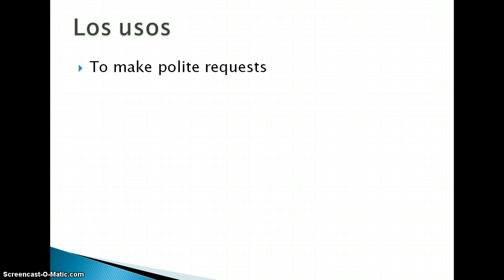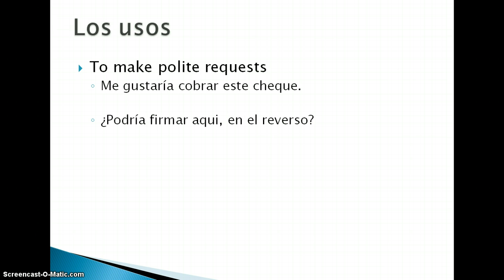Otro uso, to make polite requests, which I'm sure you already know. Me gustaría cobrar este cheque. I would like to cash this check. O podría firmar aquí en el reverso. Would you please sign here on the back? A lot of times we use this if we're working, right? These people are probably working in a bank. Or if you're at a restaurant and you're ordering food, you could use me gustaría el pollo o quisiera un café, algo como así.